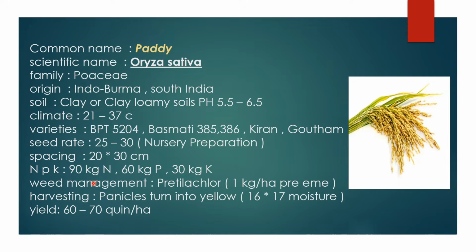For weed management of paddy, mainly we have to use pretilachlor, 1 kg per hectare, as a pre-emergence herbicide. Harvesting of paddy mainly depends on the panicles. When the panicles turn yellow and have 16 to 17 percent moisture, it is ready for harvesting. The yield of paddy is 60 to 70 quintal per hectare.